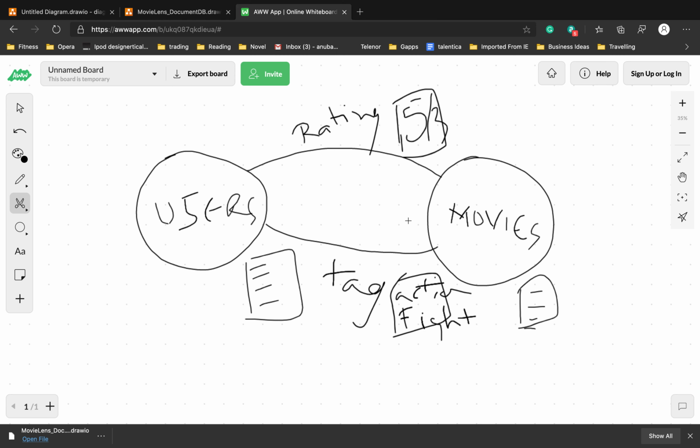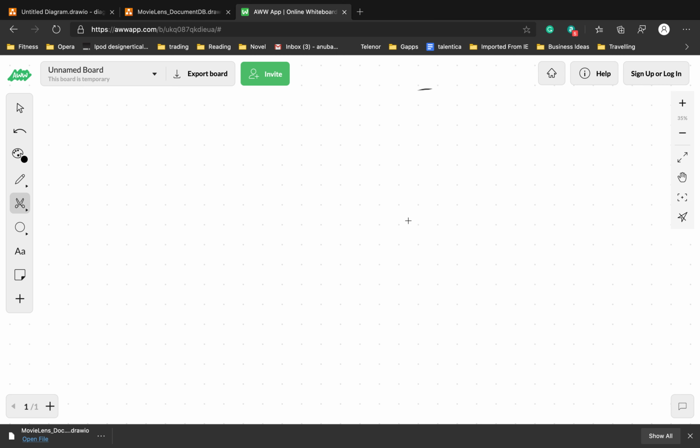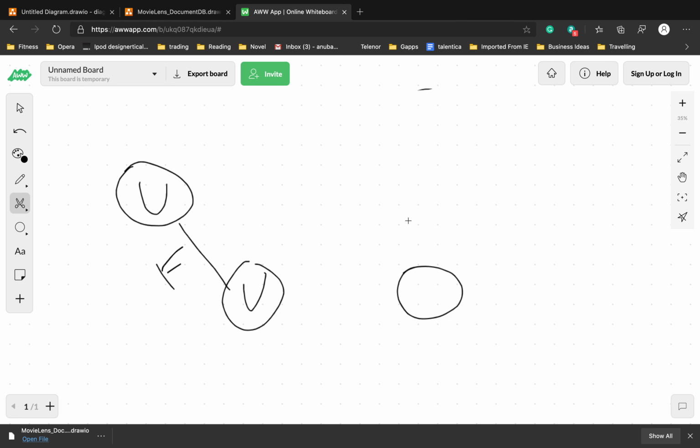The complexity can grow. Let me show you another example. We have a user, we have another user, and these are friends. Let's say we have another user who is a friend to this user again, but these two users, user 1 and user 3, are not friends. So these are the relationships.